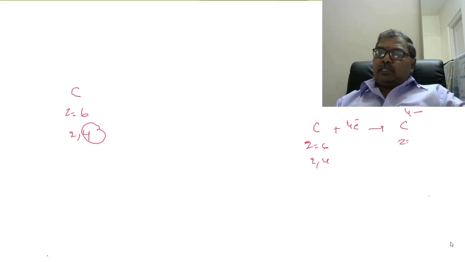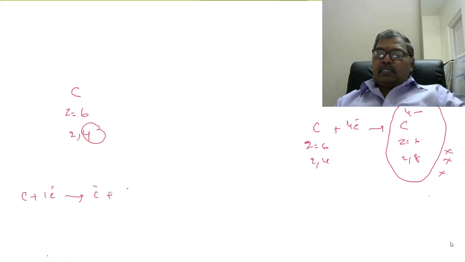Now Z is 6, 2 comma 8, but it does not exist, because if one electron is gained, energy is released. But whenever C minus wants to gain one more electron, it requires energy. It is an endothermic process.